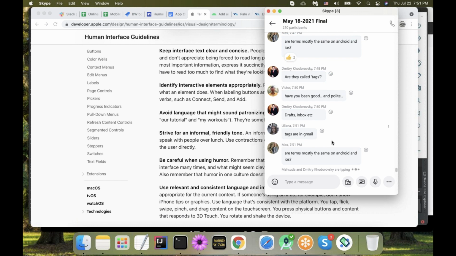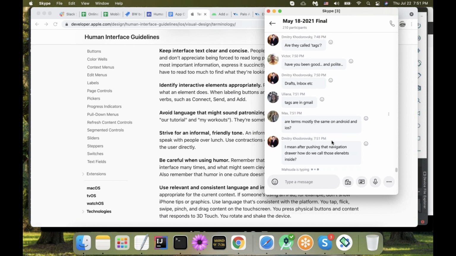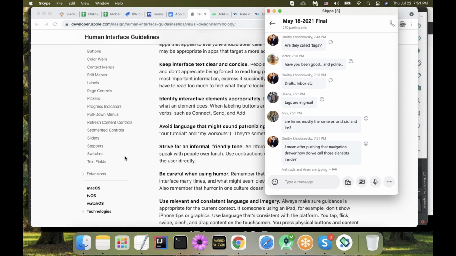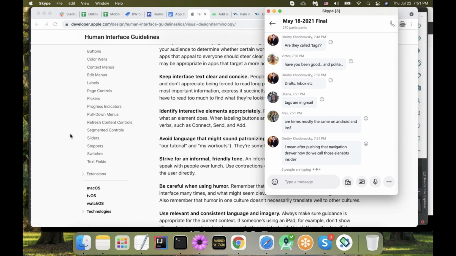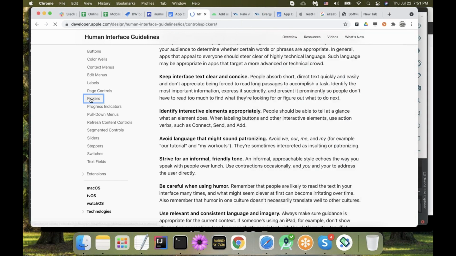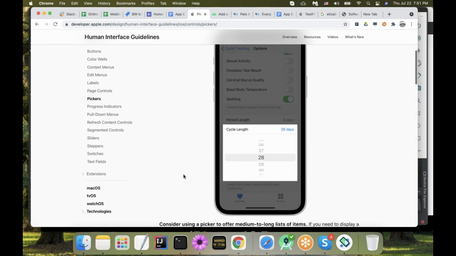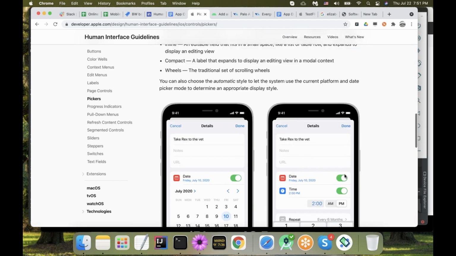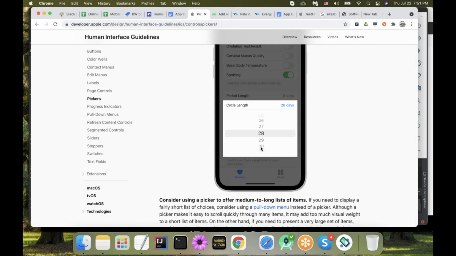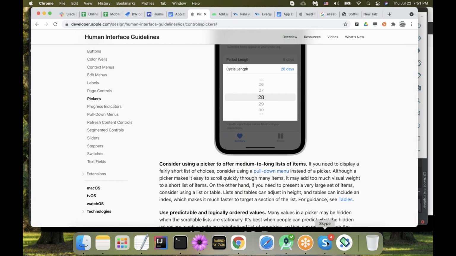Those terms are mostly interchangeable, unless we speak about elements that you see in iOS but never seen in Android. For example, if you go to iOS pickers, we might have a picker like this in iOS. I don't think we have a picker like this in Android. No, we don't, not until recently. So that would be your date picker.